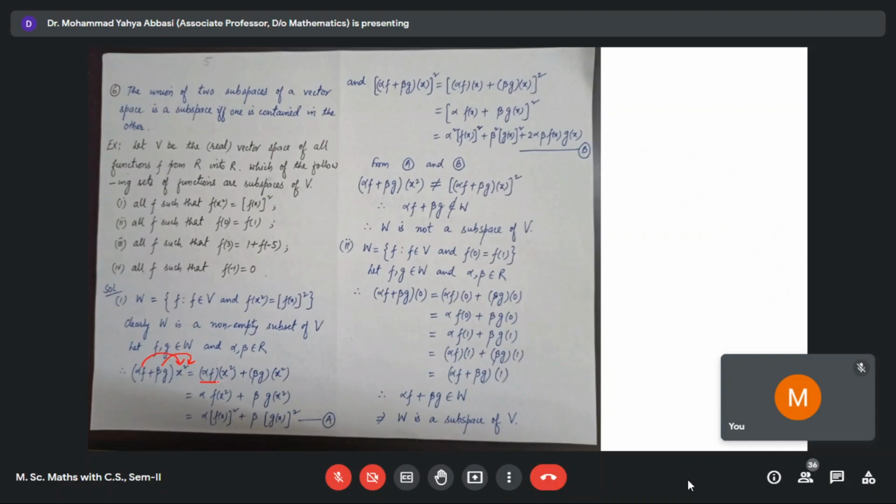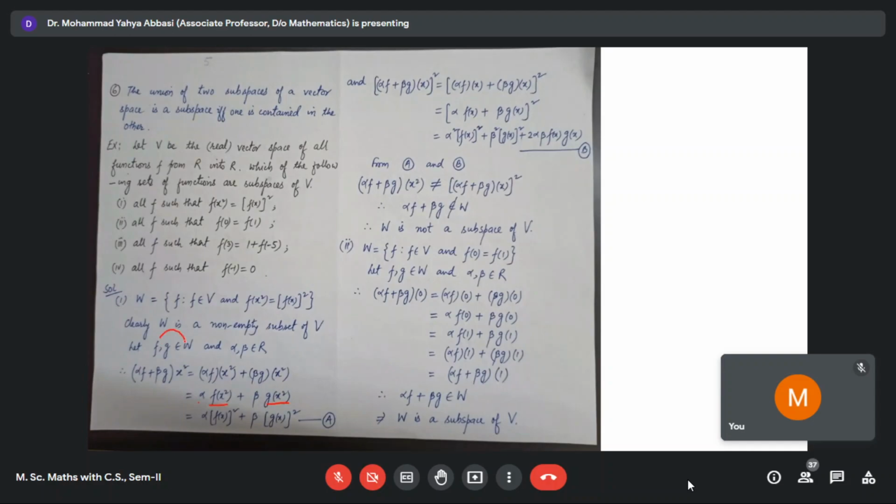Again, you know that constant times F of X is equal to C times F of X. This is the general formula for any function. So this is equal to alpha times F of X square plus beta times G of X square.